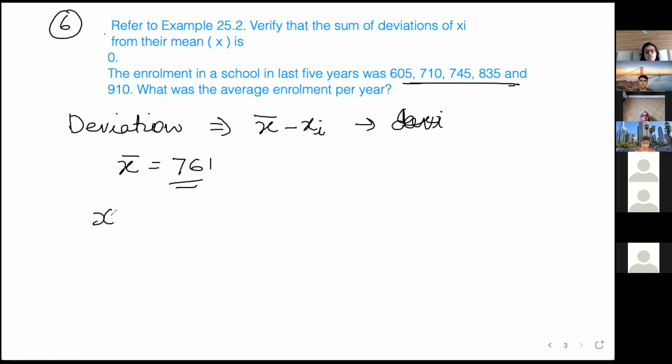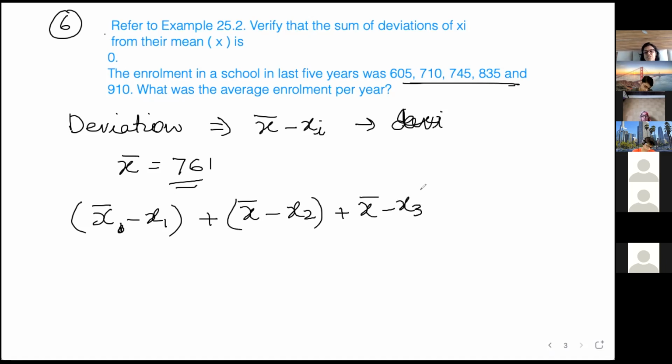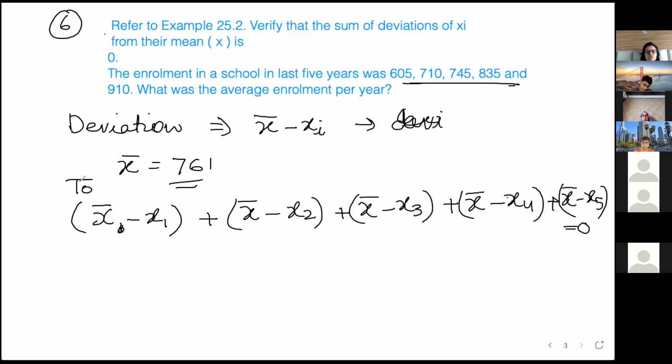That means we have to prove (x bar minus x1), the first deviation, plus (x bar minus x2). How many readings are there? 5. Plus (x bar minus x3) plus (x bar minus x4) plus (x bar minus x5) equal to 0. This we have to prove. Now x bar we have already calculated, 761.